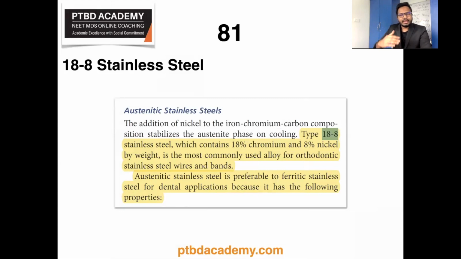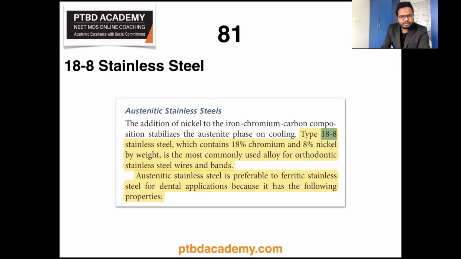So as you know, 18.8 stainless steel contains 18% chromium and 8% nickel by weight as given in Phillips. And if you remember, we discussed this in our study club discussions as well, right? So let's move on to the next topic.